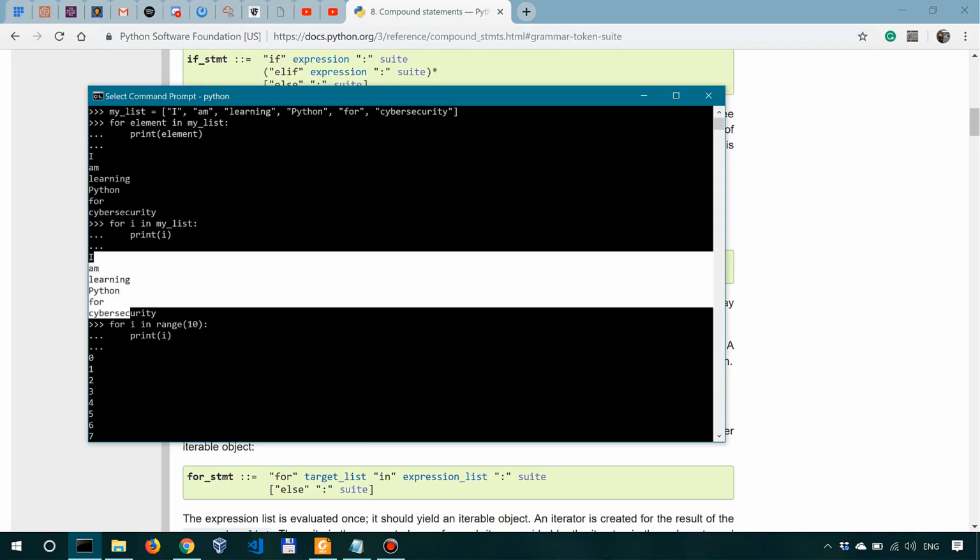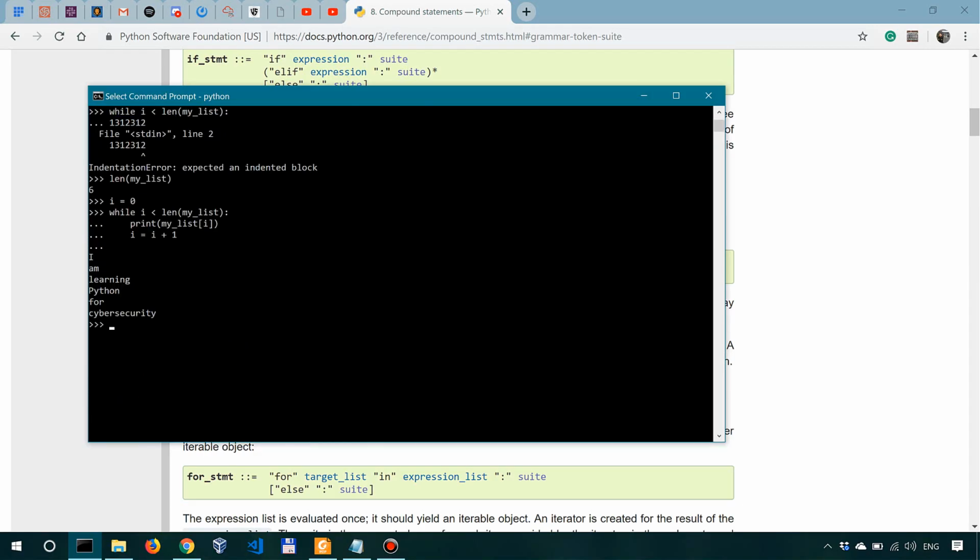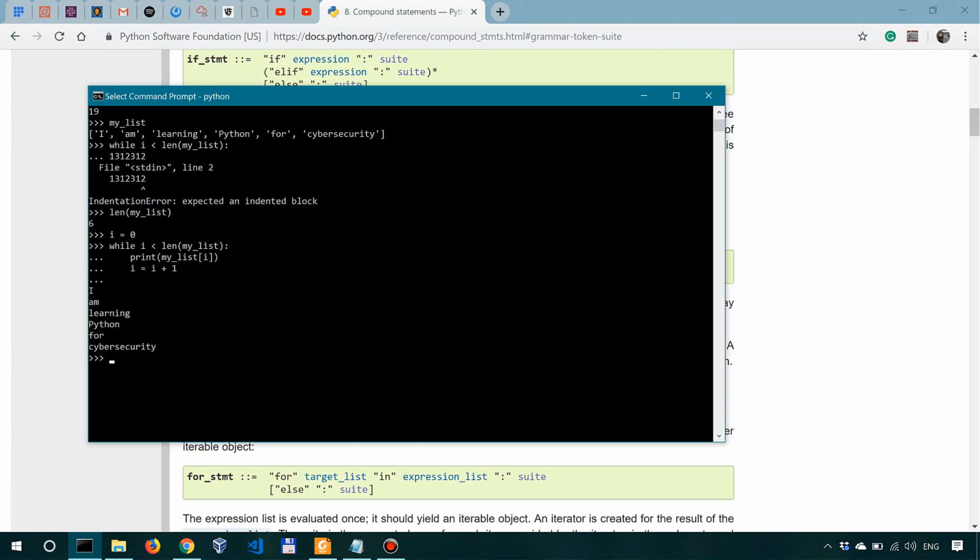It's the same thing that we had with the for loop over here, but let's try and understand it in better detail. So how would this go? We have i equal to 0. We enter the loop. We print my list of 0, and then we update i to be equal to 1. We then go back to the beginning of the loop and we check if i is smaller than 6. So 1 is smaller than 6. Then we go ahead and print my list of 1, which is M. Okay. Then we update i to 2. Then we go back and check if 2 is smaller than 6. Alright, and so on and so forth until the condition here is no longer true.